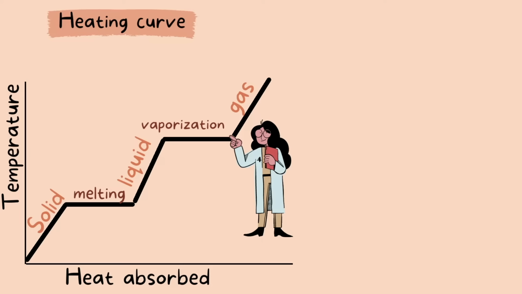As we go from a liquid to a gas, in other words, vaporization, the molecules are absorbing even more heat and the temperature is increasing even more. This creates a sort of expansion and the molecules spread out even further from each other, and they're basically able to move more freely and even more quickly than a liquid. Because the molecules are moving so quickly here in a gas, the kinetic energy is very high.